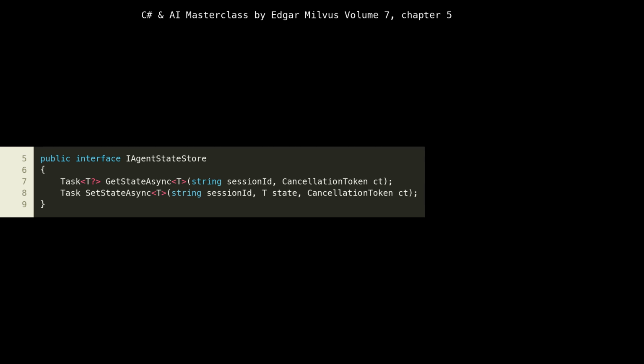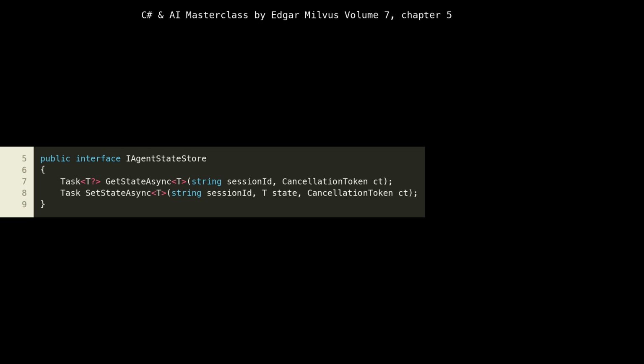Here, from lines 5 to 9, we define the IAgentStateStore interface. This interface establishes a contract for how our agent state will be managed. It declares two asynchronous methods, GetStateAsync to retrieve state and SetStateAsync to persist it. Using an interface like this is a best practice for dependency inversion. It decouples the business logic, the agent, from the persistence mechanism, the state store. In a cloud-native context, this means we could easily swap out Redis for another distributed cache technology, like Azure Cache for Redis or AWS ElastiCache, without modifying the agent's core logic.